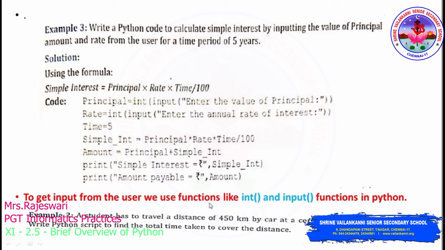So one more example I'll tell you based on this particular question now. And before that, see here, to get input from the user we use functions like int and input functions in Python. So this int function as well as the input function, for what purpose we are using here is to get input from the user. Here they didn't give any values for principal as well as for rate of interest, so they have told you can get it from the user. So to get it from the user, we make use of this int function and input function. So integer data type, you will use it for conversion purpose, and then the input function, we will make use of this function to get input from the user. Okay, so let us see now how to work on this particular example.